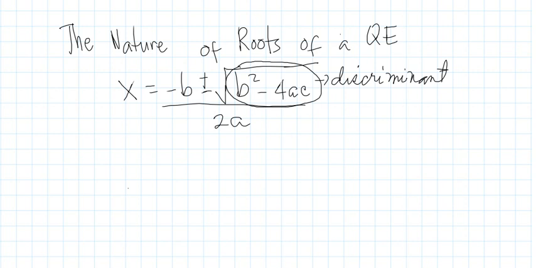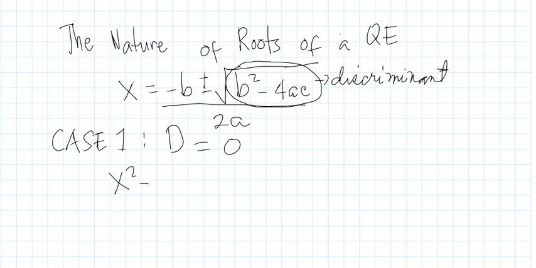So, we have case number 1 where the discriminant is equal to 0. Okay, find the nature of roots or the discriminant value of x squared minus 12x plus 36 is equal to 0. Okay?